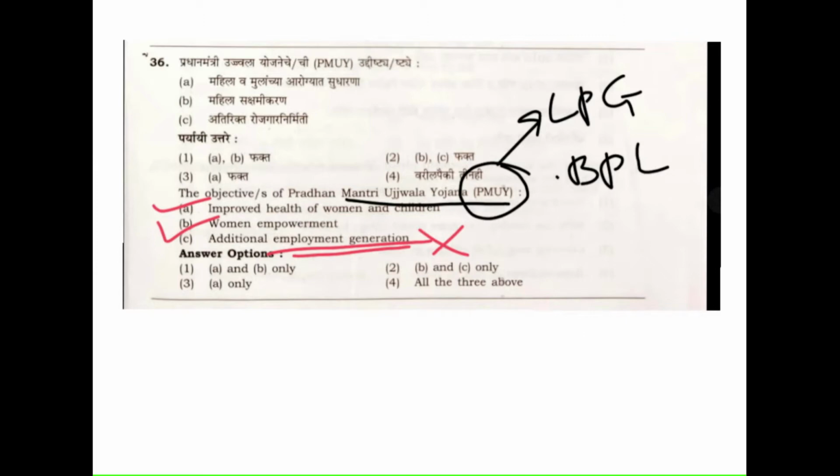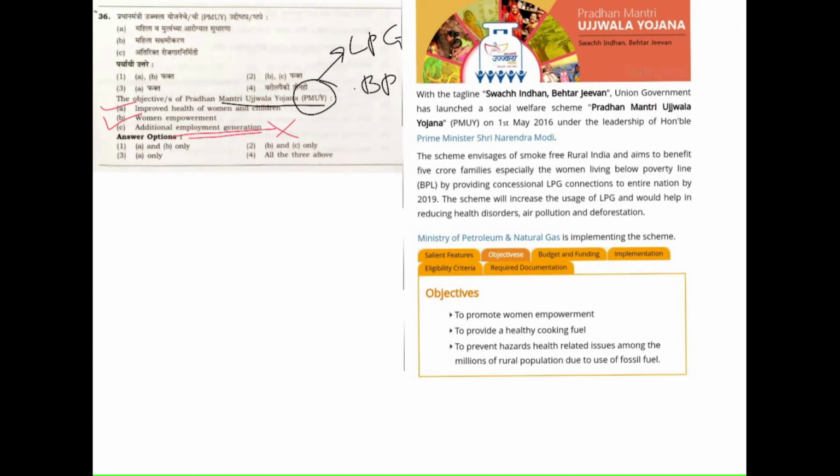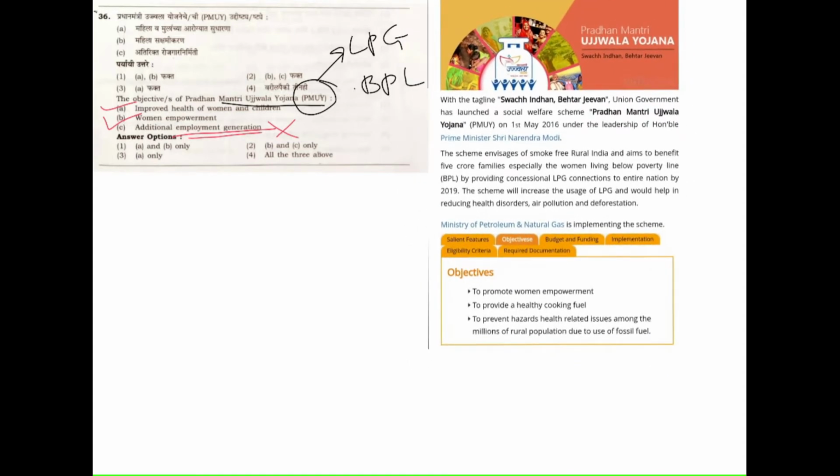Just a second. Okay, so I got this from india.government.in, the official website. With the tagline Swachh Indhan Behtar Jeevan, Pradhan Mantri Ujjwala Yojana was launched on 1st of May 2016. The scheme envisages a smoke-free rural India and aims to benefit 5 crore families, especially women living below the poverty line, by providing concessional LPG connections. Coming directly to the objectives of the scheme, here it is in one line: it would help in reducing health disorders, air pollution and deforestation.